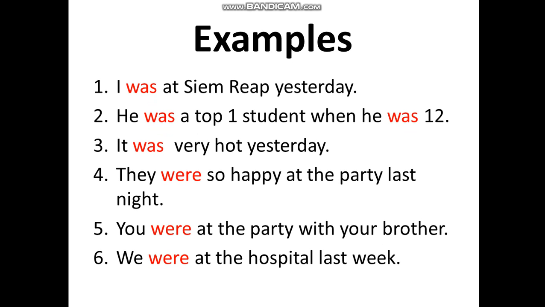Number 1: I was at Siem Reap yesterday. Yesterday means the time when something already happened, right? So you cannot use is, am, or are. You have to use was. You cannot say I am at Siem Reap yesterday. No, you cannot. If you see the word yesterday, it means it happened in the past, so you use was: I was at Siem Reap yesterday.